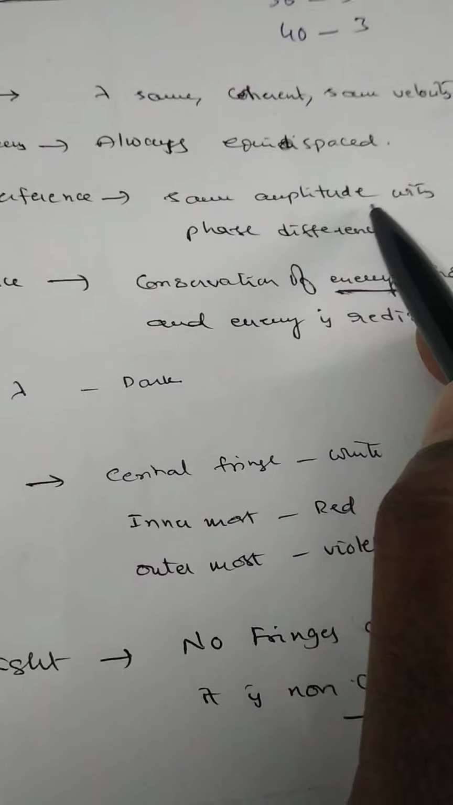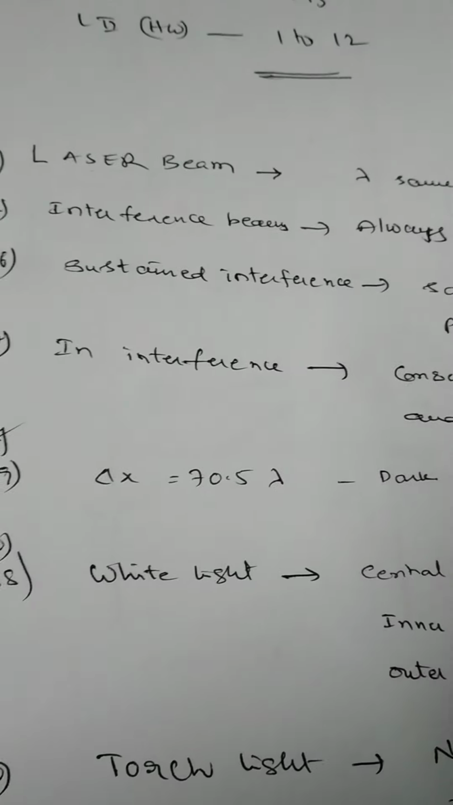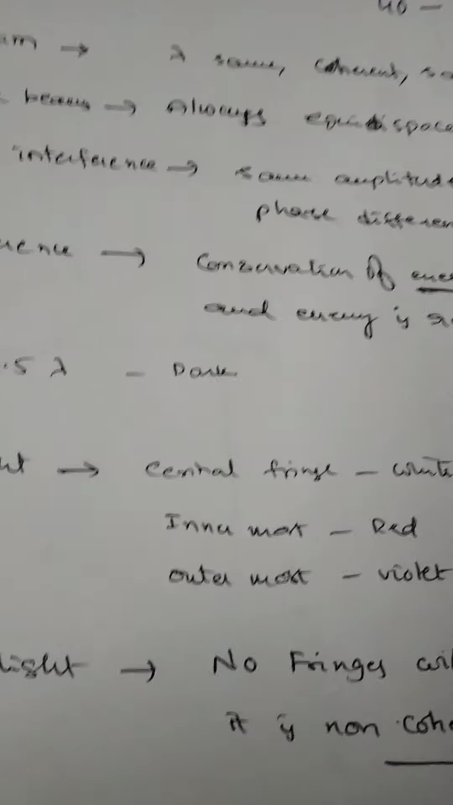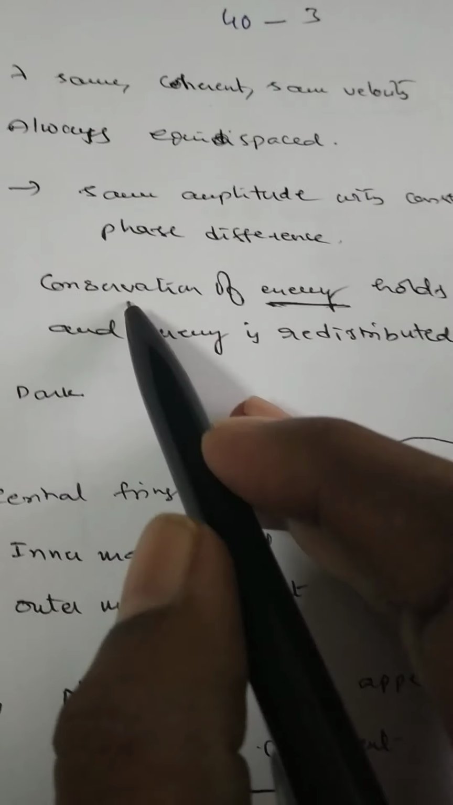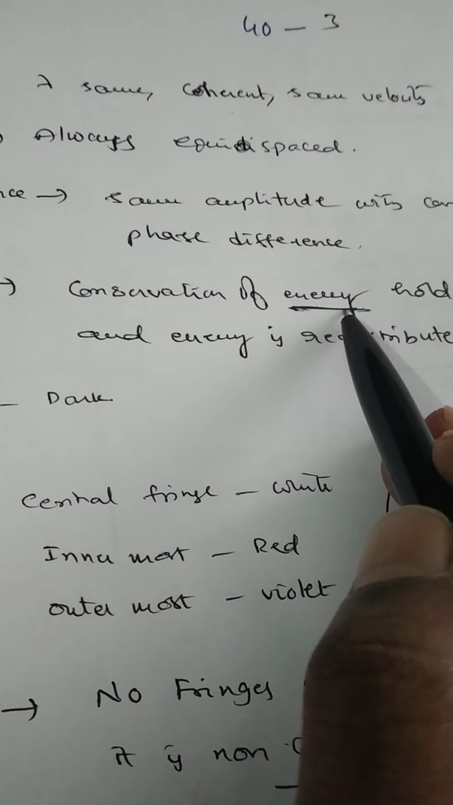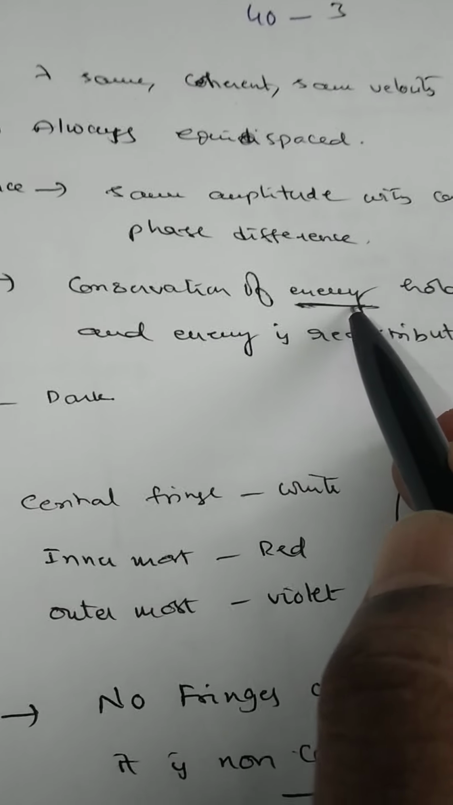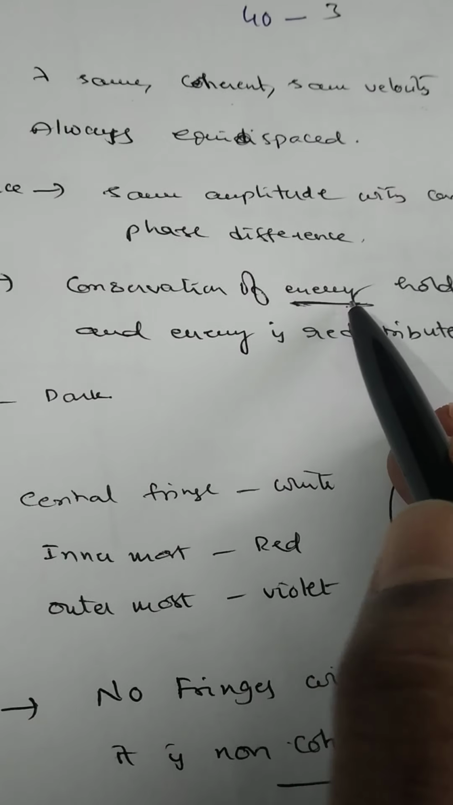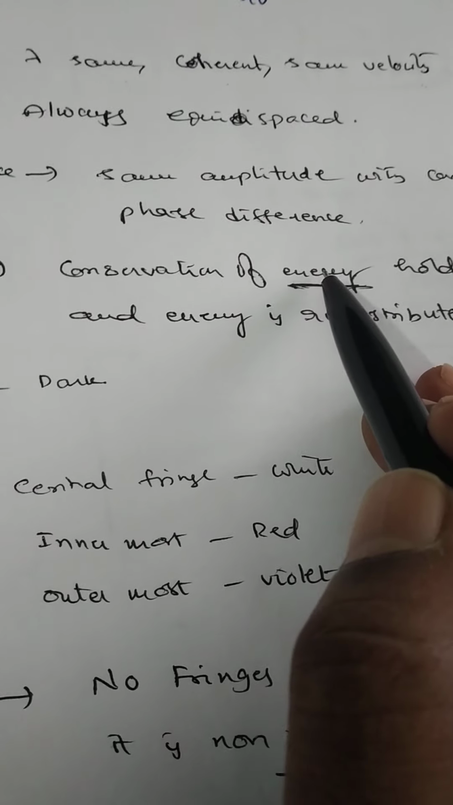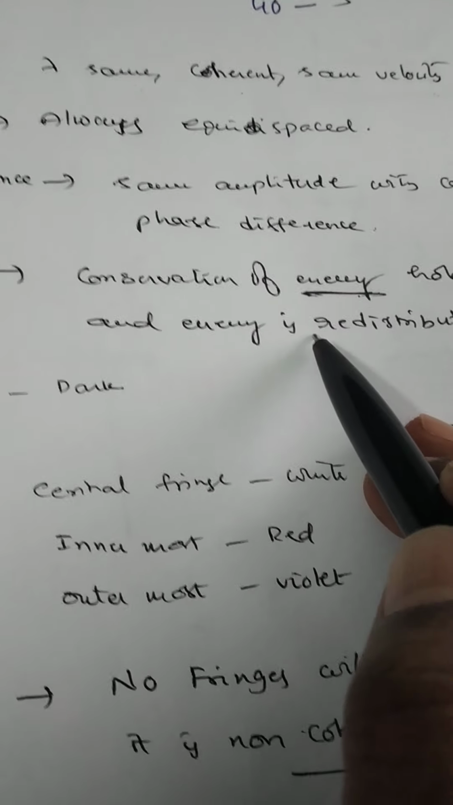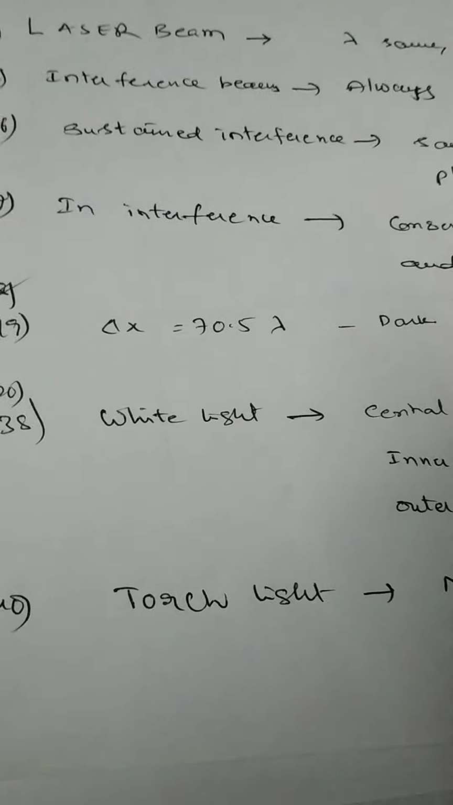Also the amplitude remains constant. Again, in case of interference, energy is conserved, meaning the total energy is redistributed between bright and dark bands, and there is no creation of energy and no loss of energy. Energy will be more at the bright bands, less at the dark bands. Right.